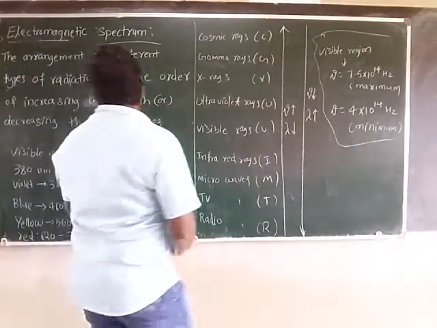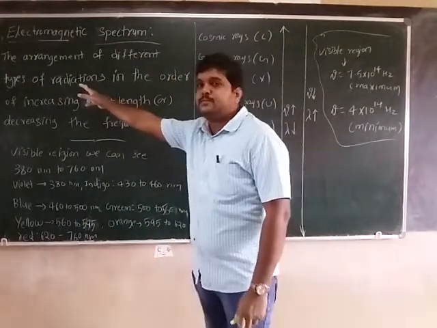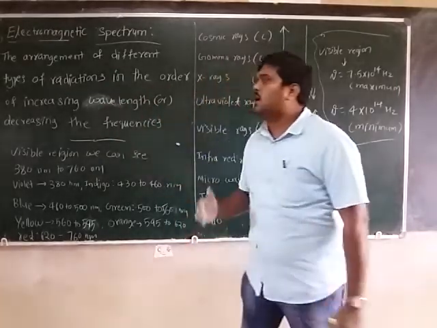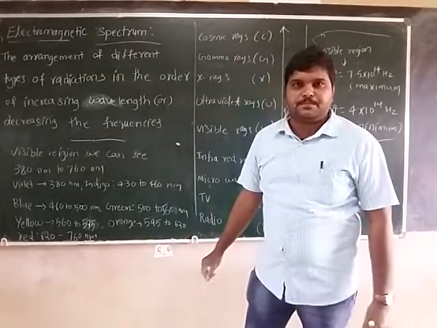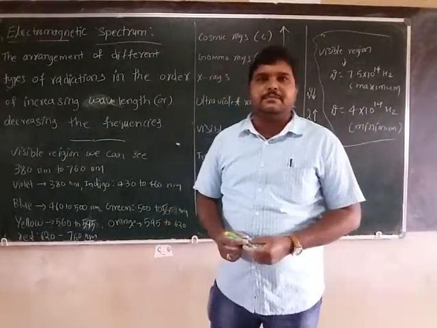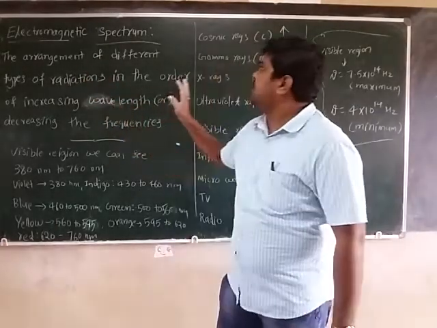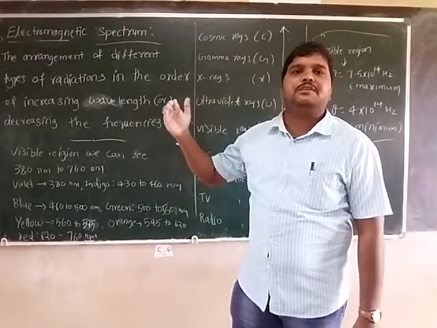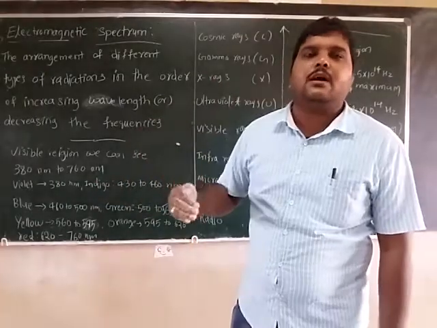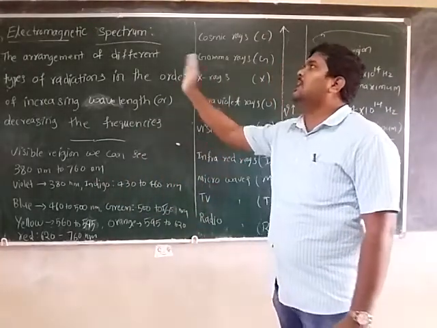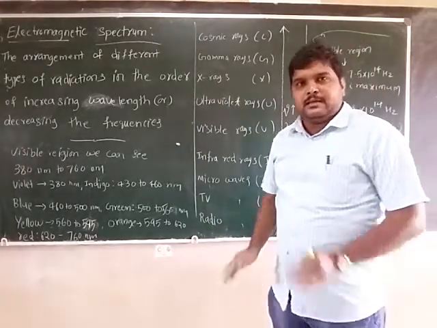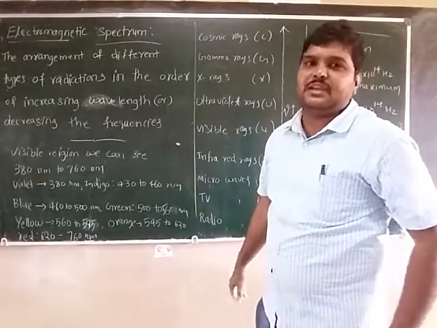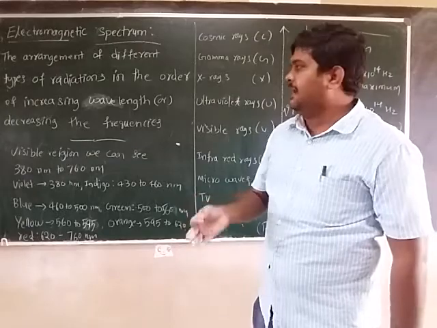It is the arrangement of different types of radiations, either in increasing order of their wavelengths or decreasing order of their frequencies. That is called the electromagnetic spectrum.